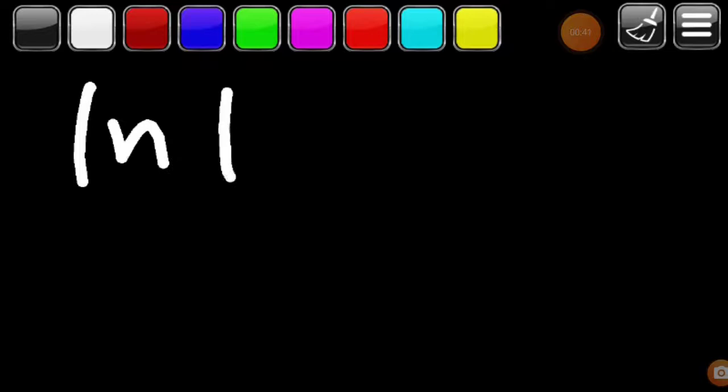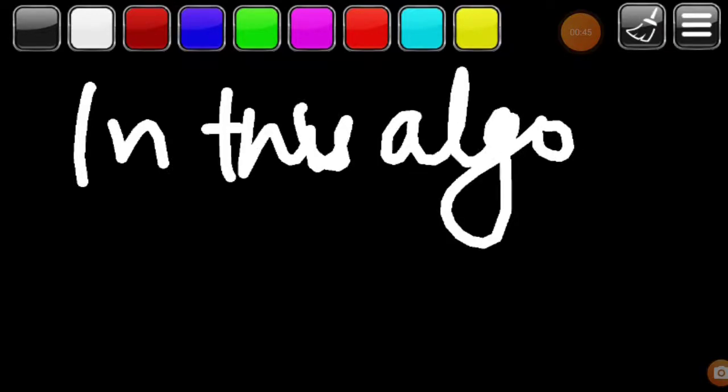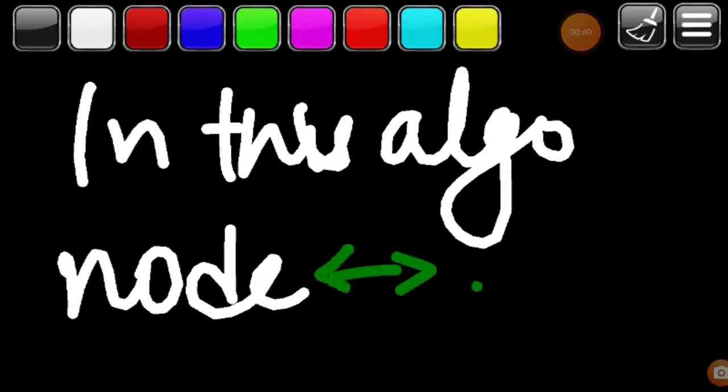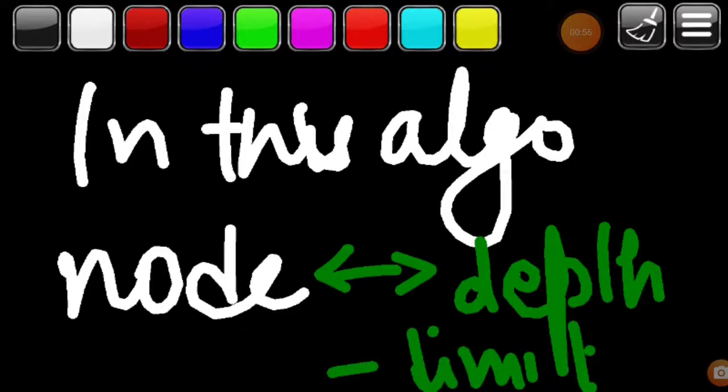In this algorithm, the node at the depth limit will be treated as if it has no successor nodes further.